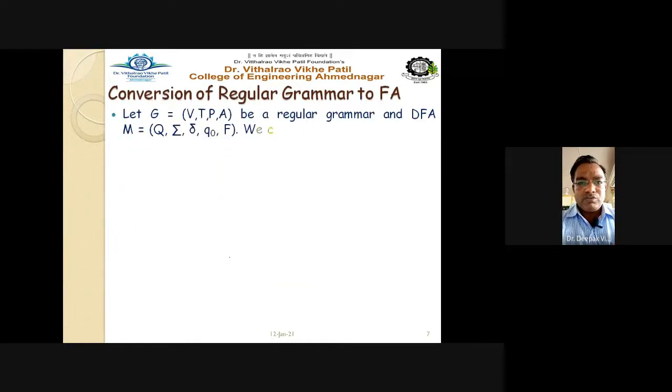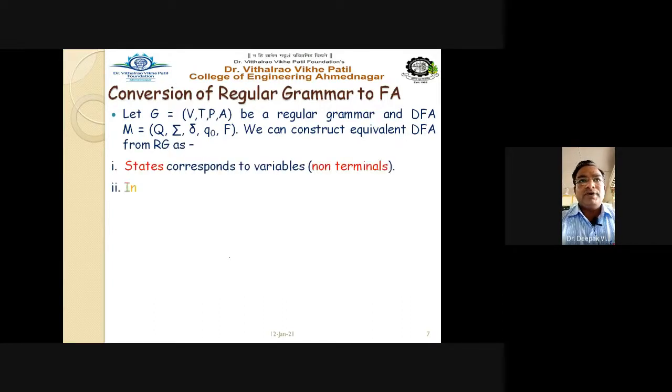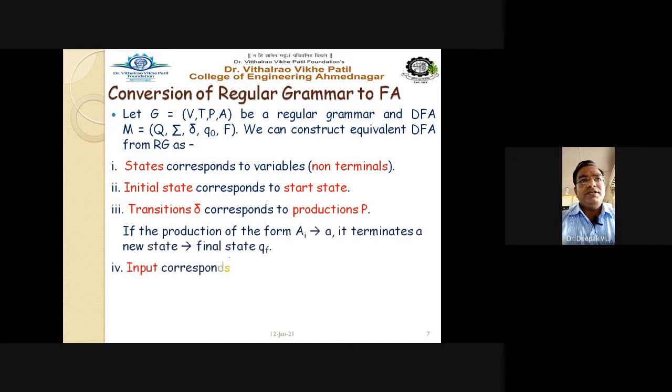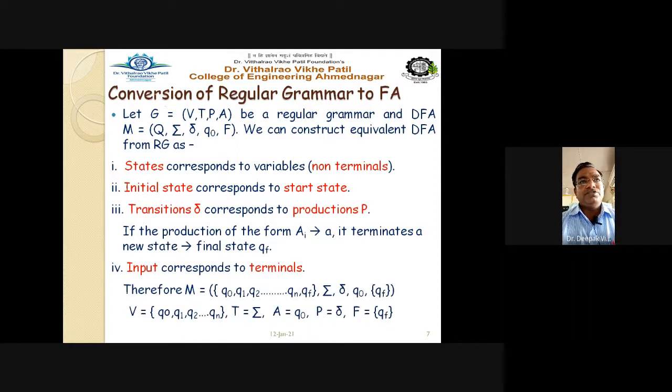So we'll see the exact rules, how the rules are followed for the conversion of regular grammar to finite automata. Just now we have discussed it in a theoretical way. Now see here practically how to convert it. Let the grammar G be a regular grammar that we have to convert to finite automata. This question is very important as far as semester end exams are concerned. The regular grammar is given, and it is asked to convert that grammar into finite automata.